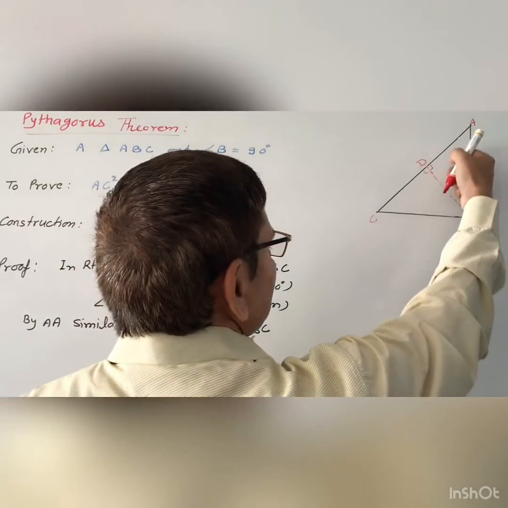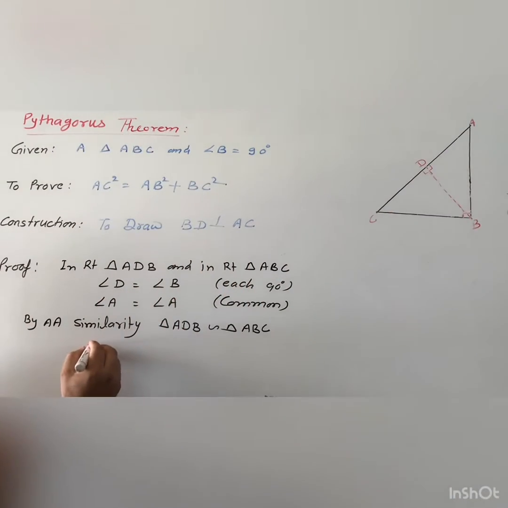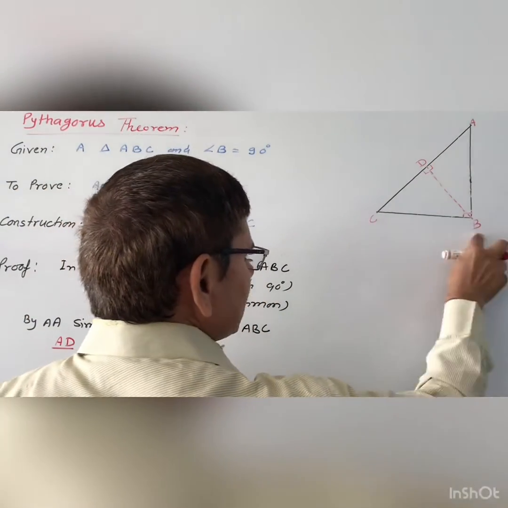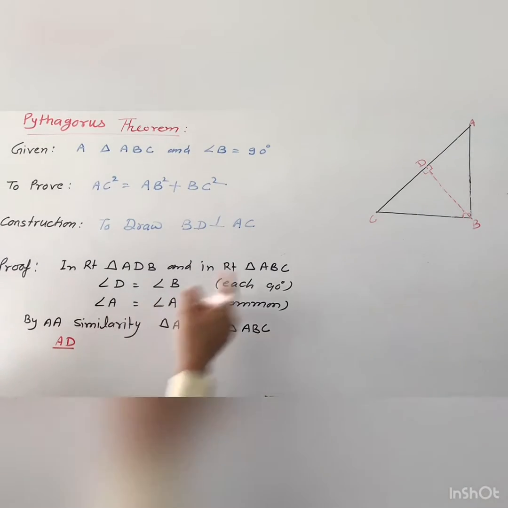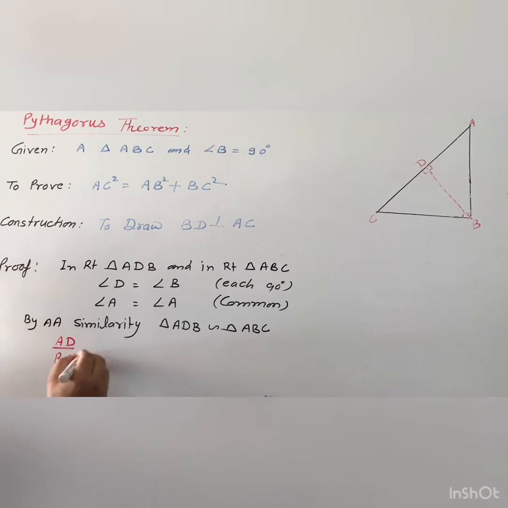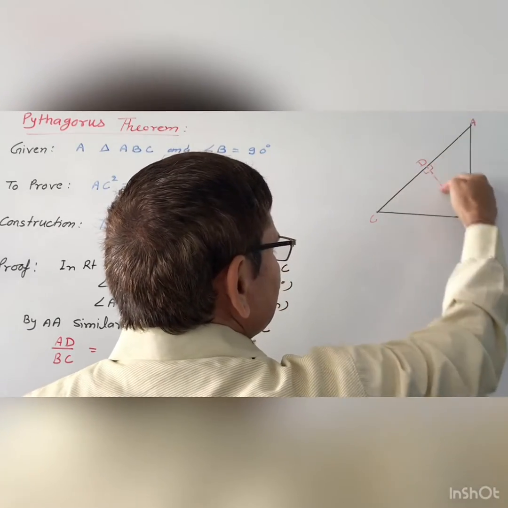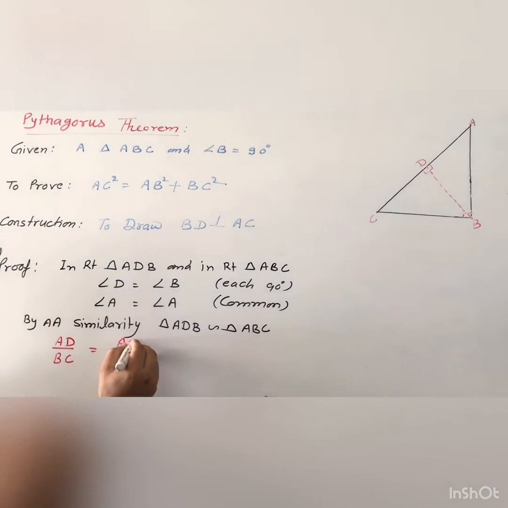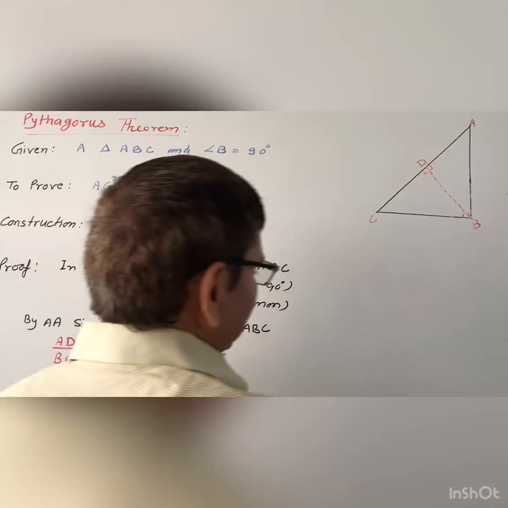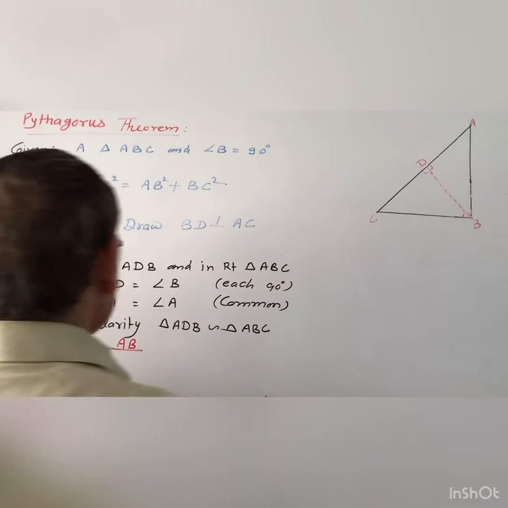We will take the triangle ADB, and AD is the base. So you will write here AD, and after that the base of the other triangle, so this is BC, in this triangle, equal to, after that the hypotenuse of triangle ADB. This is the hypotenuse, that is AB, and the hypotenuse of triangle ABC, that is AC. AC is the hypotenuse.